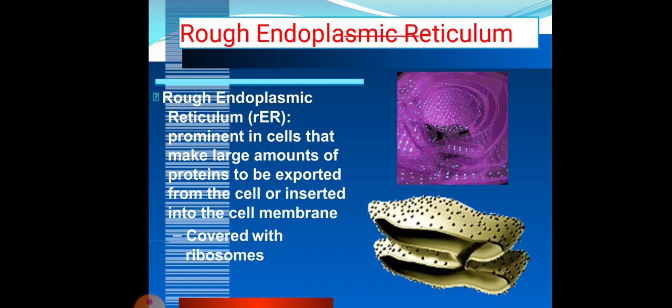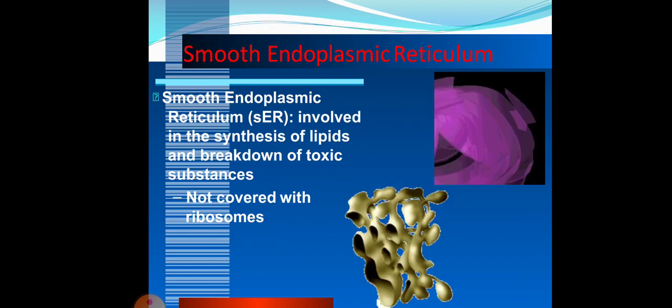First, the rough endoplasmic reticulum is prominent in cells that make large amounts of protein that is to be exported from the cell or inserted into the cell membrane. It is covered with ribosomes. Smooth endoplasmic reticulum is involved in the synthesis of lipids and breakdown of toxic substances. It is not covered with ribosomes, that is why it is known as smooth.